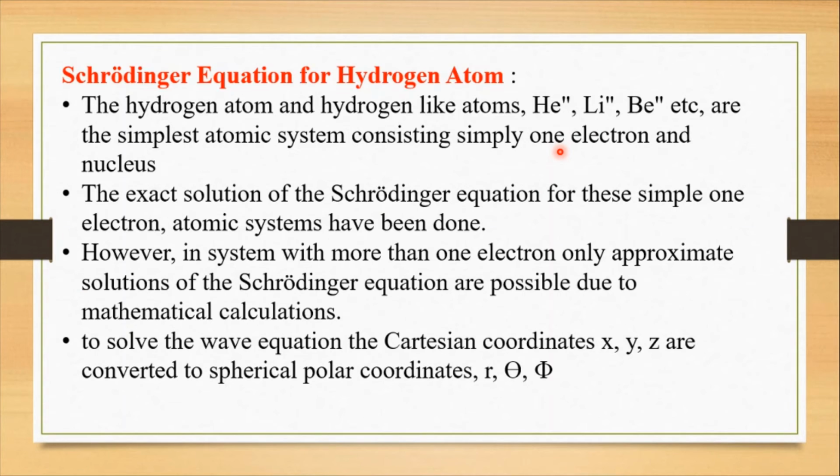The Schrodinger equation for the hydrogen atom. The hydrogen atom and hydrogen-like atoms, helium plus, lithium 2 plus, beryllium 3 plus, are the simplest atomic systems, consisting of simply one electron and the nucleus. The exact solution of the Schrodinger equation for this simple one electron atomic system has been done.